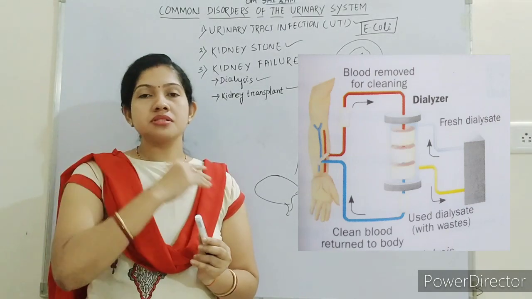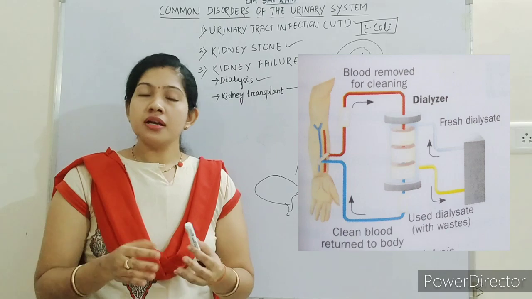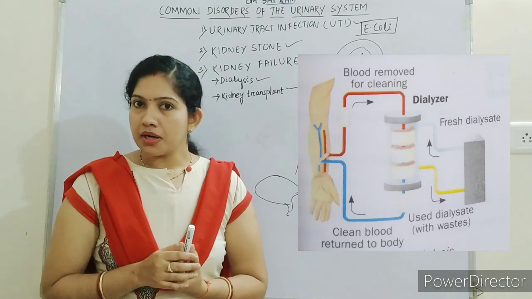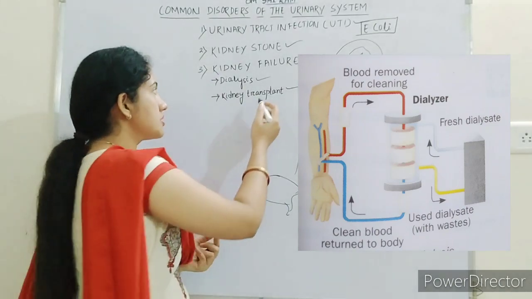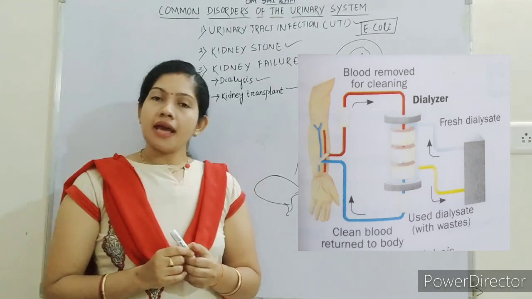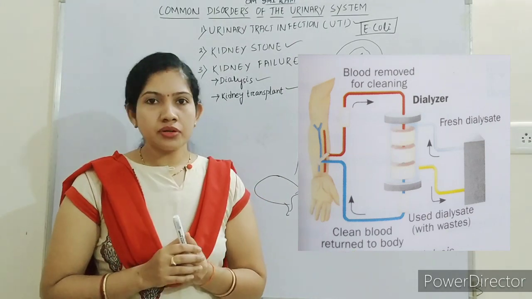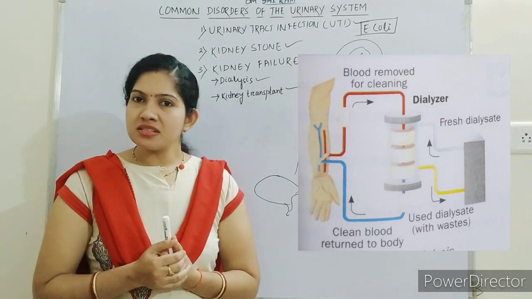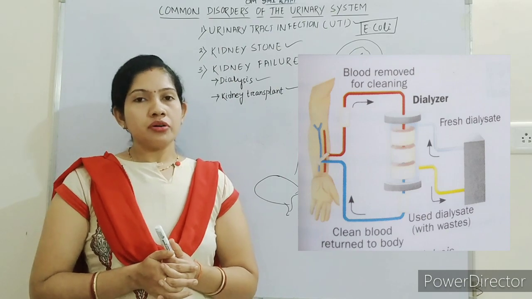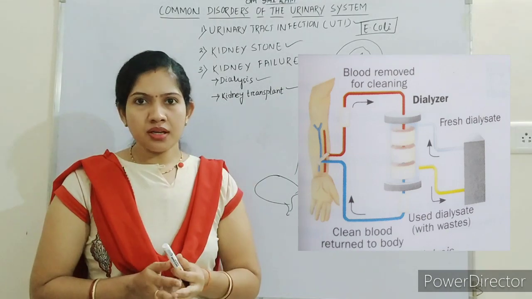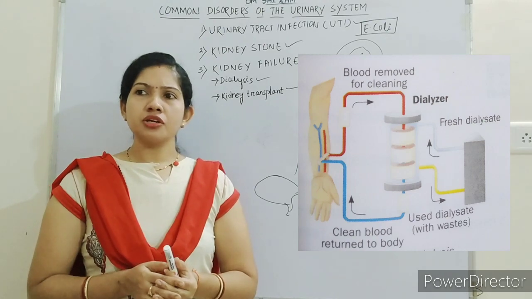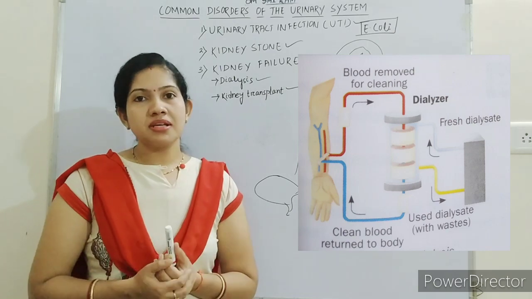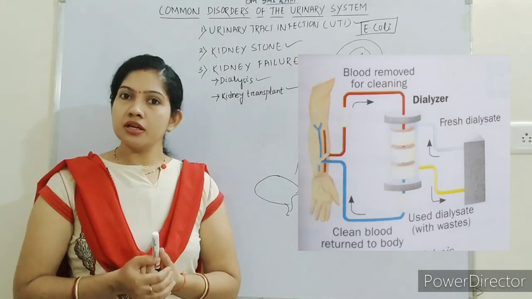So if a person is having kidney failure, then a number of times they need dialysis to filter the blood. Or else there is a second option, kidney transplantation. A healthy kidney can be donated to the patient. But there are again some restrictions, like the blood groups should be matched, and some other restrictions. Kidney transplant is nowadays very common. The family, the relatives, they can donate a kidney to the patient.